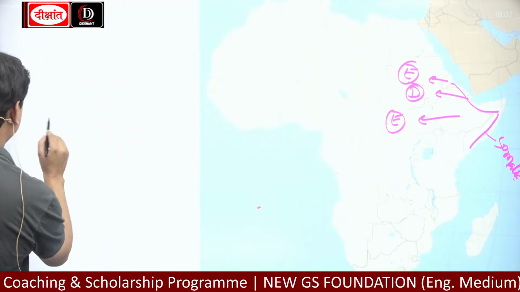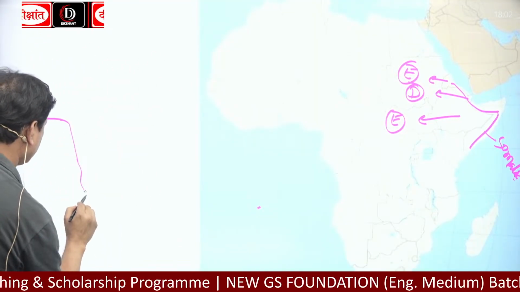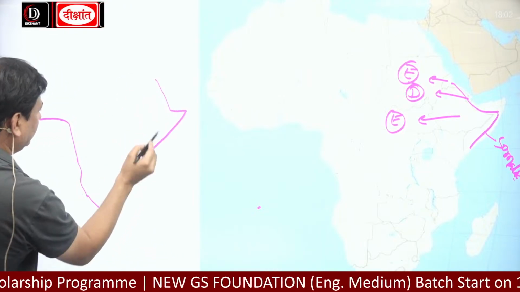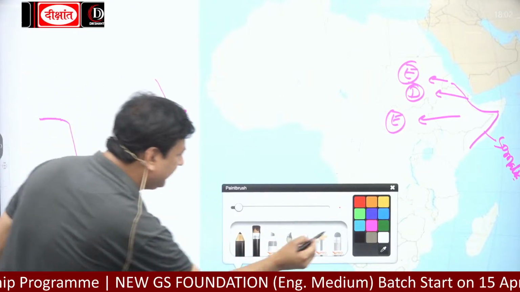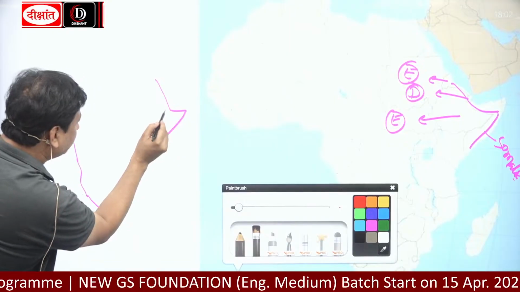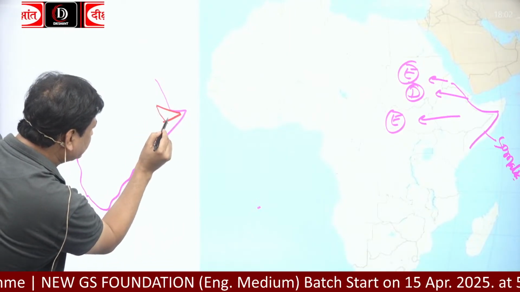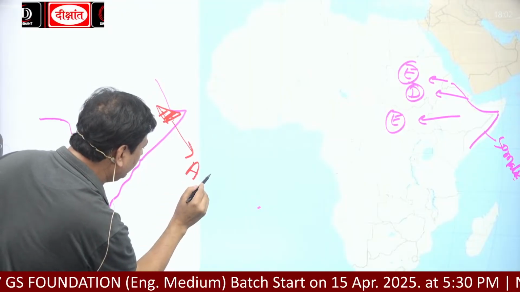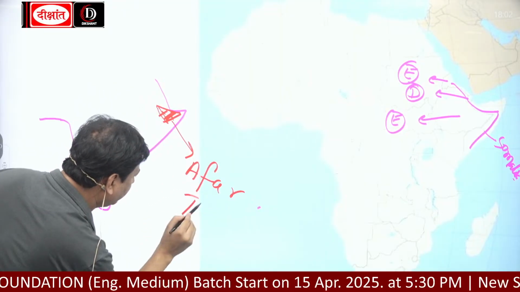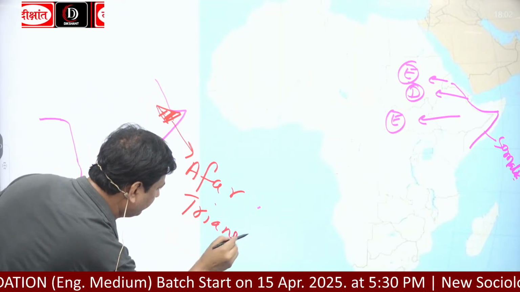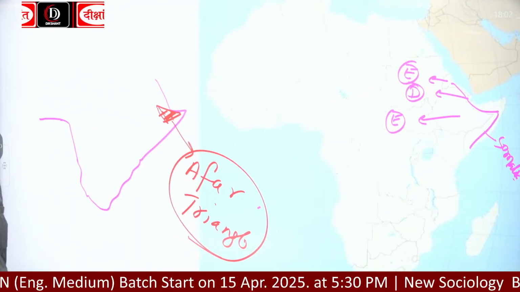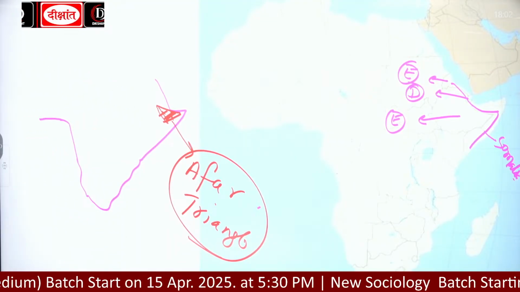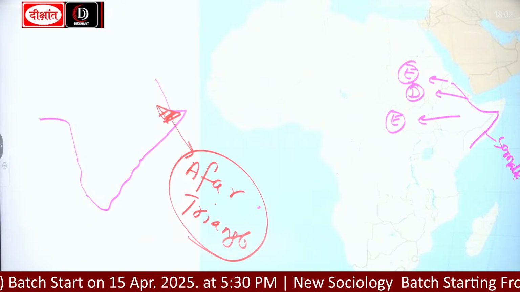In this Horn of Africa, here is a triangle, and this triangle is called Afar triangle. Afar region is a region of Ethiopia.